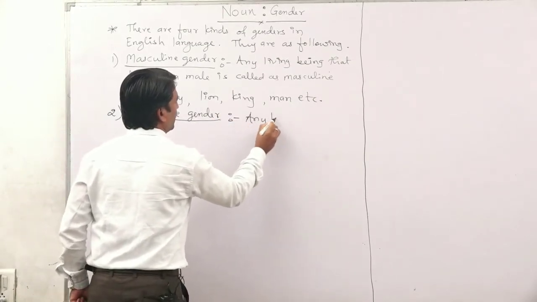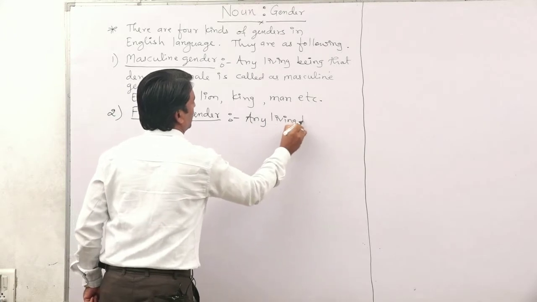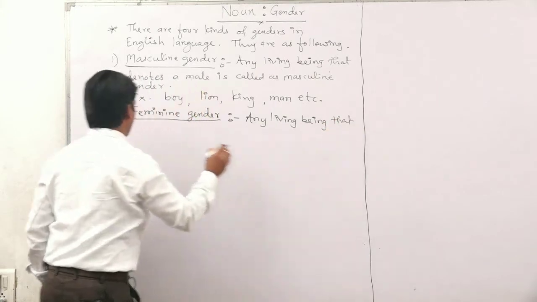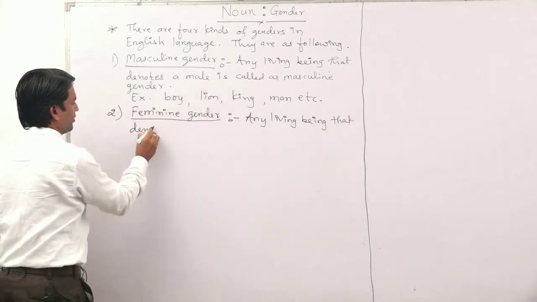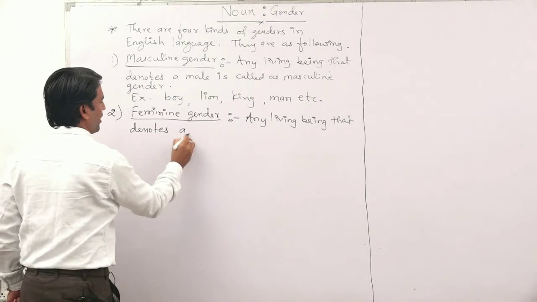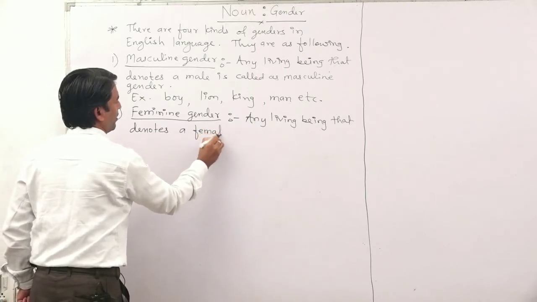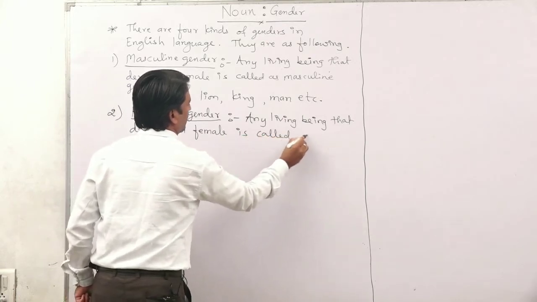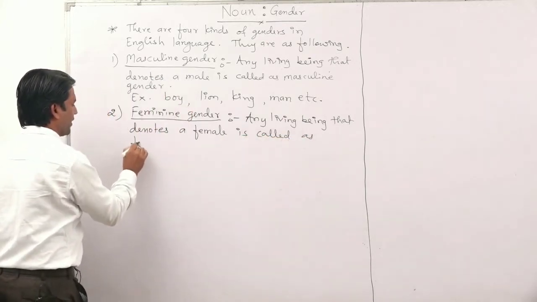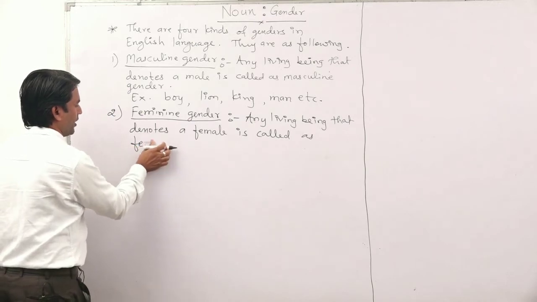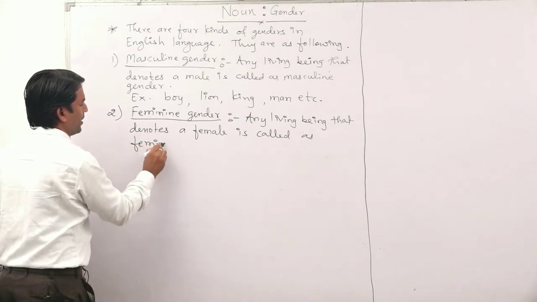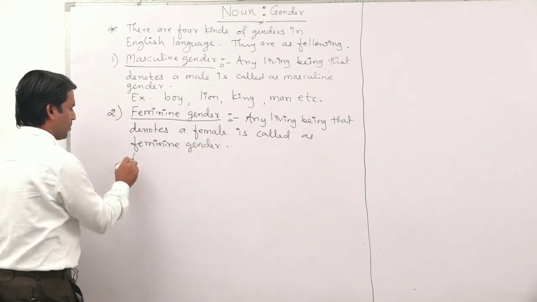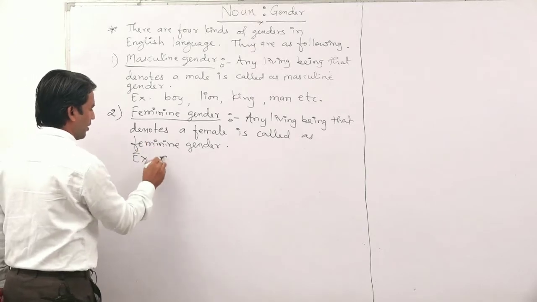Any living being that denotes a female is called feminine gender. And some examples of feminine gender are girl,